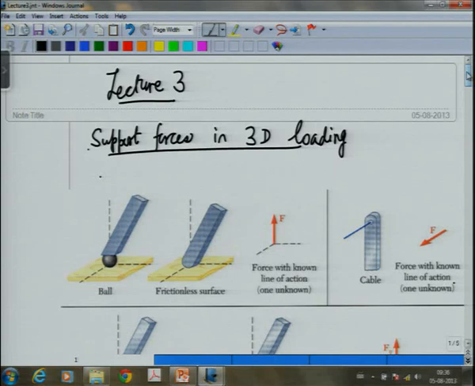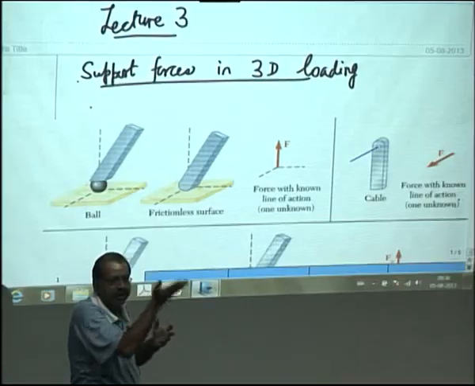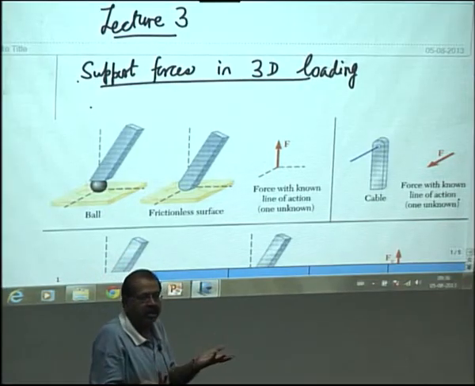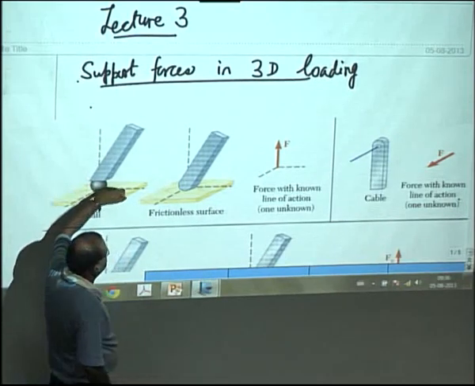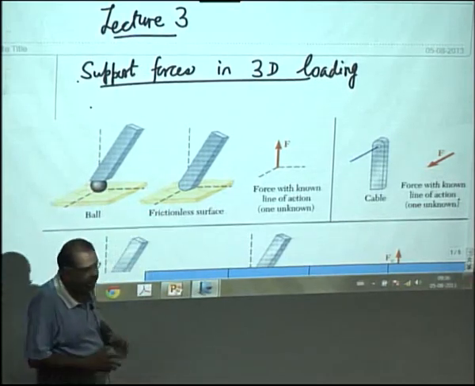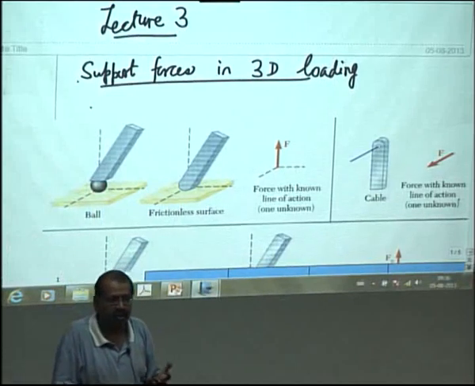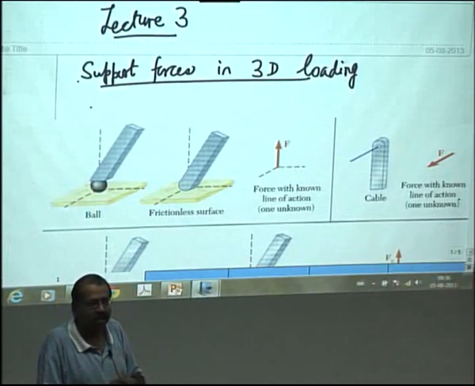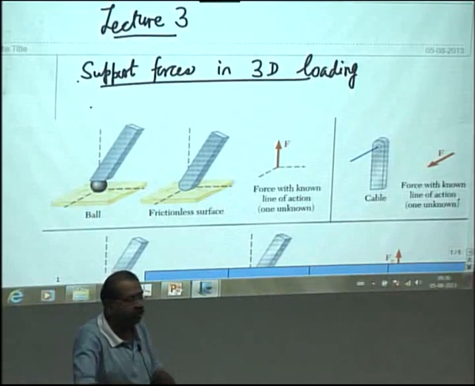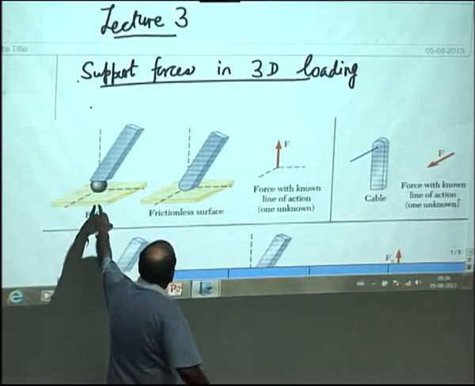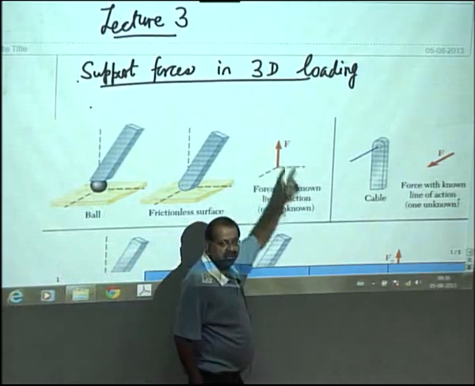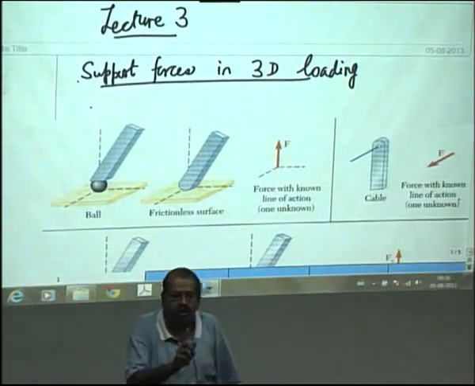But you try to move the body along z, and obviously here the loading is such that it will go down. If it is up, it will move up, there will be no contact forces. But if you try to move the body down vertically along the z axis, you will find that it will not be able to move. That means there will be a force. Whereas if you try to rotate the body, it will rotate about all the 3 axes, so there will be no torque, and therefore in cases like this, the unknown reaction will be a single force.